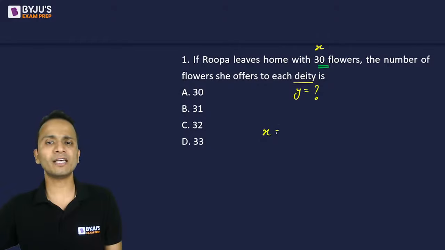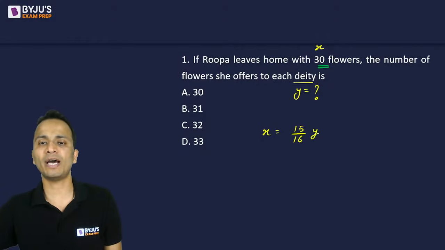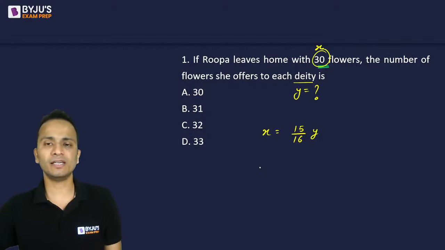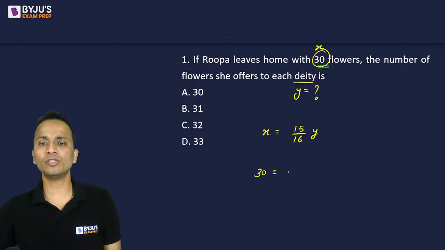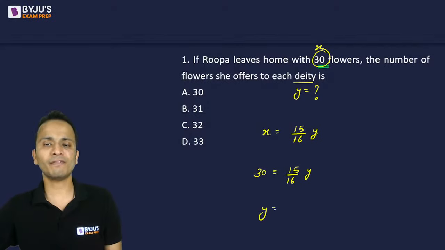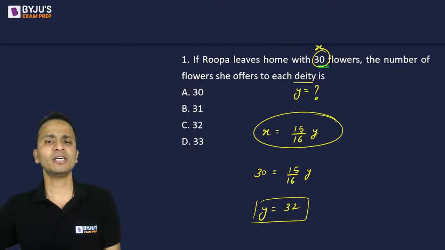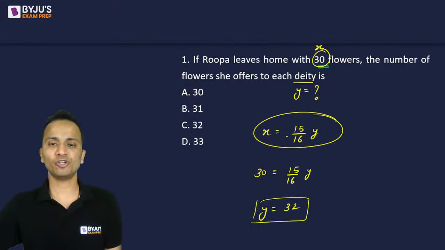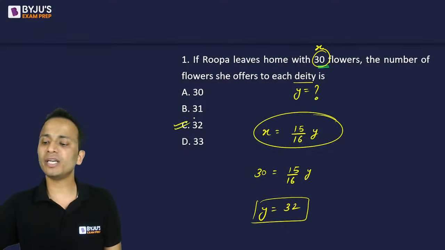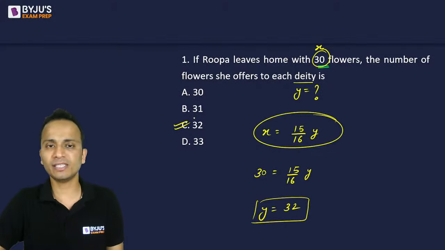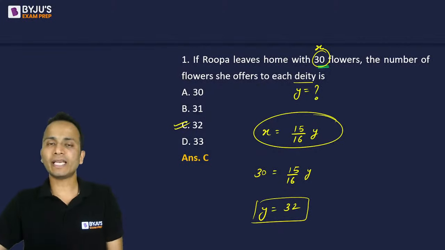We already know that the relation between x and y is x is equal to 15 upon 16y. You are given the value of x as 30. So 30 is equal to 15 upon 16y, and hence the value of y will be equal to 32. Small cross multiplication. Now we already have this relation, so you can easily answer every question. So the value of y will be equal to 32, and that is option C. All right. Let's move on to the second question.